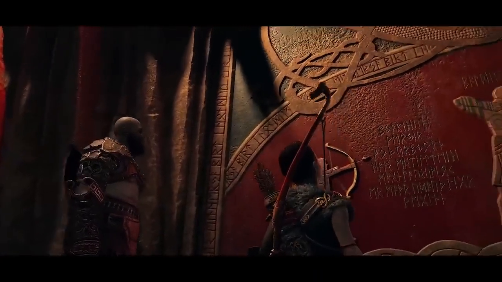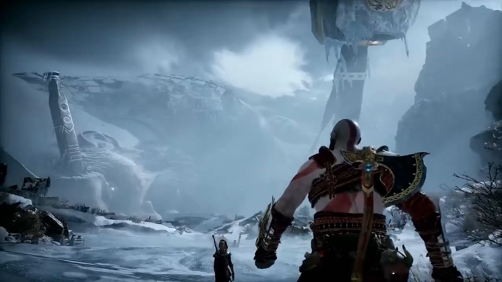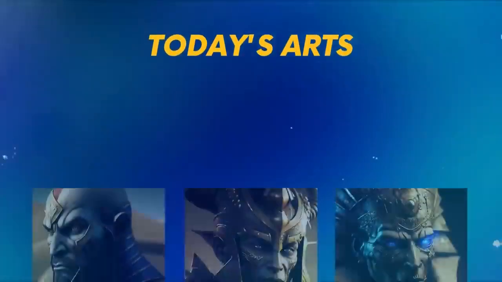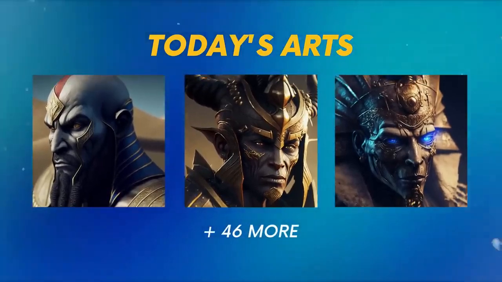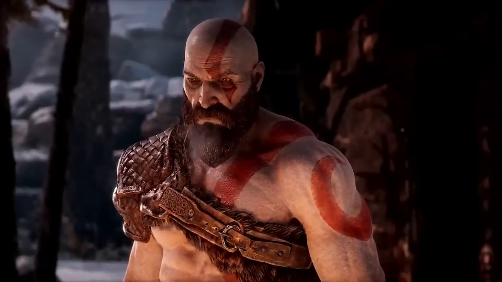However, we still don't know what the next God of War game will be about, but I have decided to turn on my fantasy to imagine who of the gods can appear. Anyway, without further ado, let's move on to the concepts. First we have the main character of the franchise himself, Kratos.